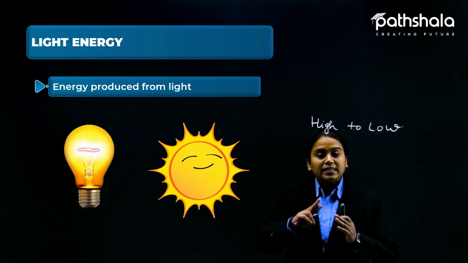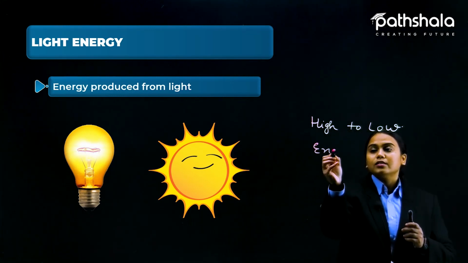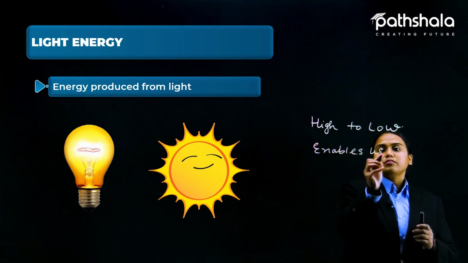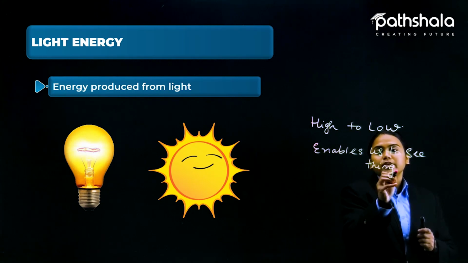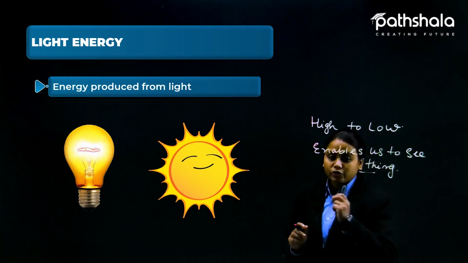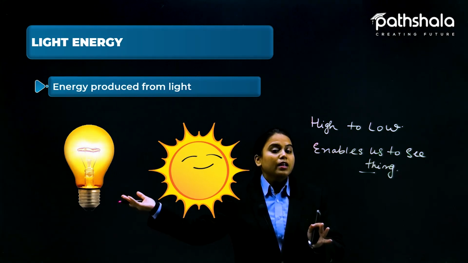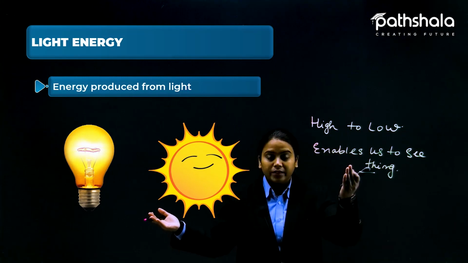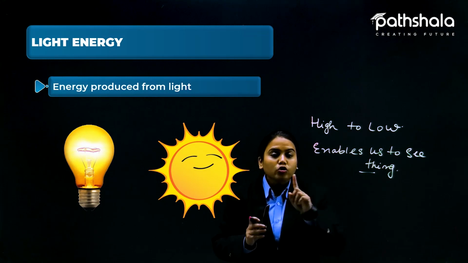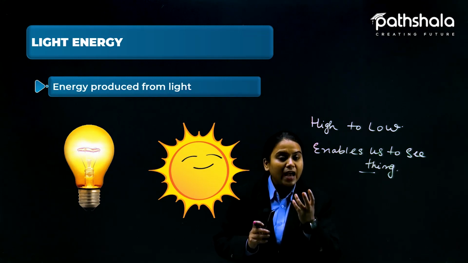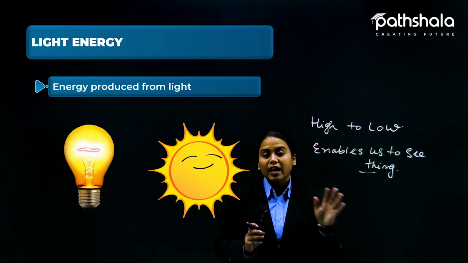But what is light here is the light that is coming and enables us to see things. So there is a difference: if we are looking at something and it is visible to us, that is because of light, not because of heat. And something can be very hot and not throwing any light, like the cup of tea I gave as an example.